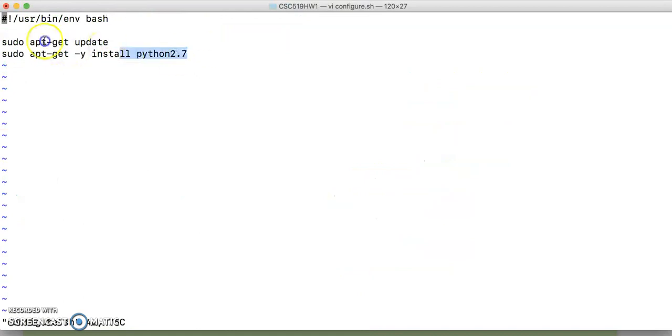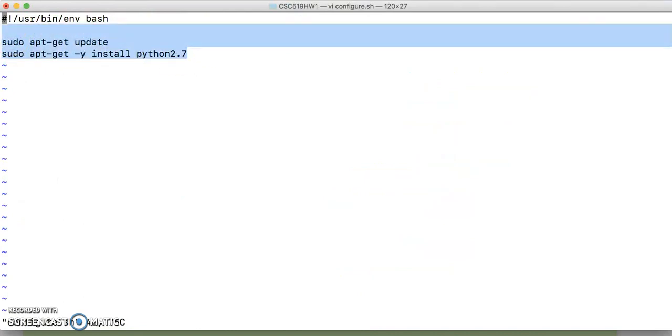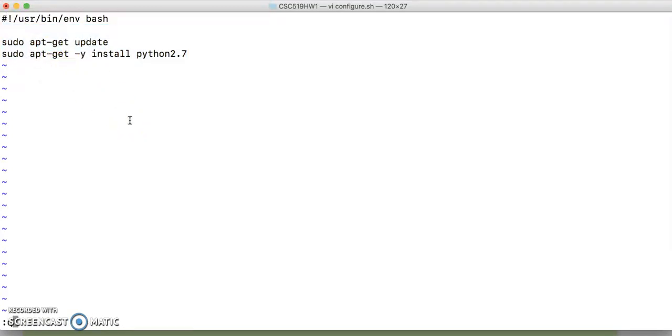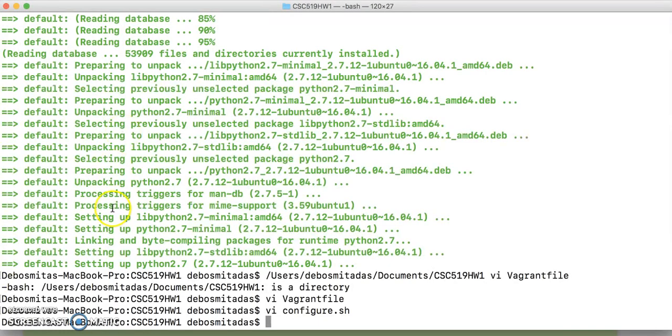So here I have given the commands to install Python 2.7. Why so? Because Ubuntu 16.04 comes with Python 3 and we will create this mini VCL through Ansible Playbook. Now Ansible Playbook runs on Python 2.7. So to enable the Ansible Playbook to run on the virtual machine of Ubuntu 16.04, I have installed Python 2.7